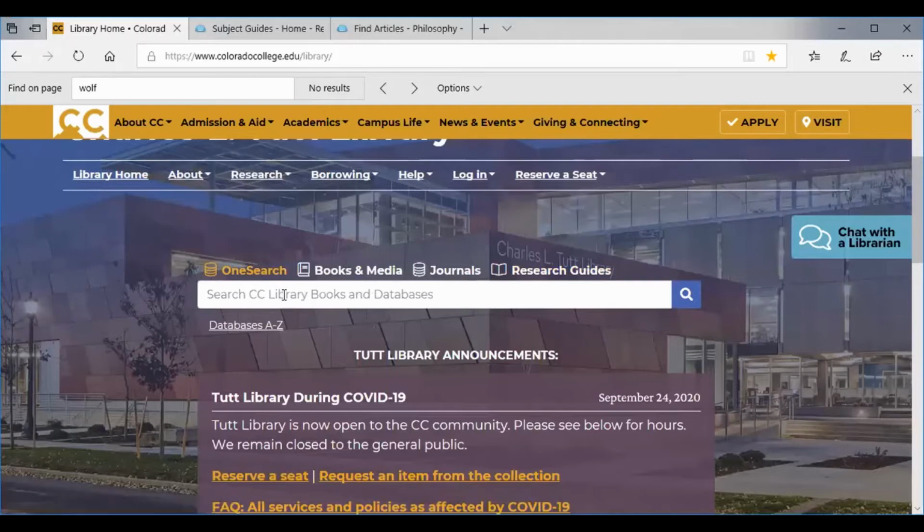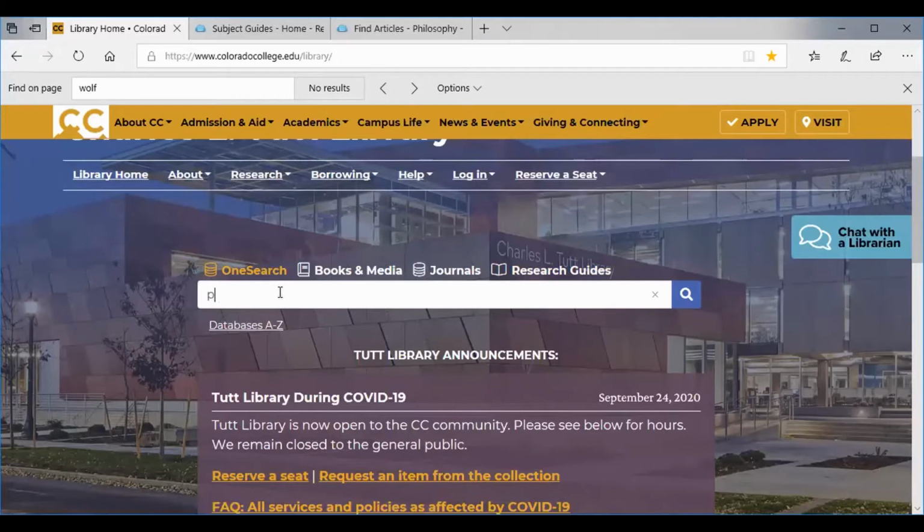Now, OneSearch is a really nice platform because it searches across many of the subscription databases that we get, along with the library catalog. So what do I mean by that? We have many, many databases. We have over 100, several hundred databases that we get. And we have our catalog, and we have tens of thousands of journal articles. So this is an interesting way to start to search.